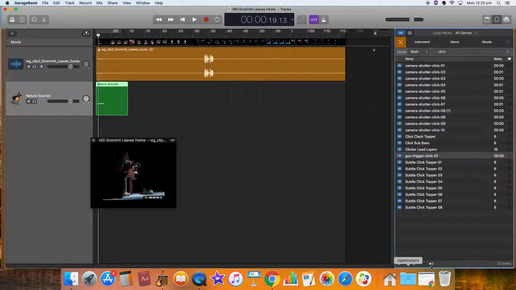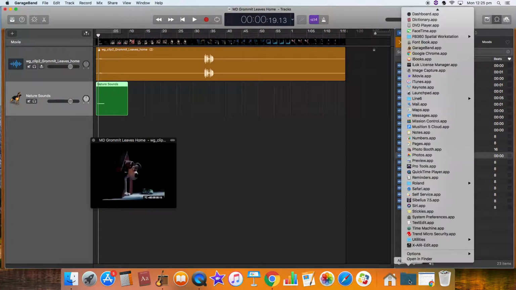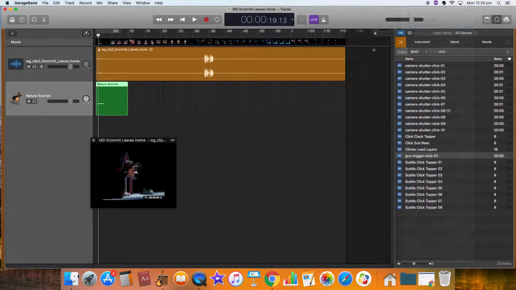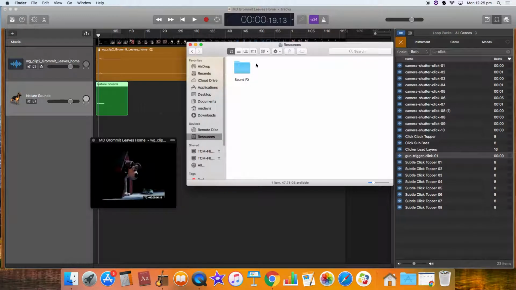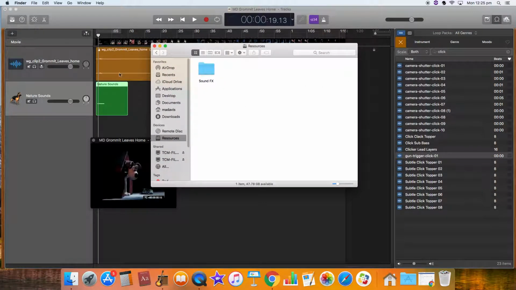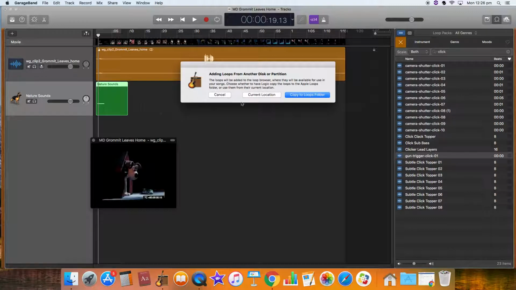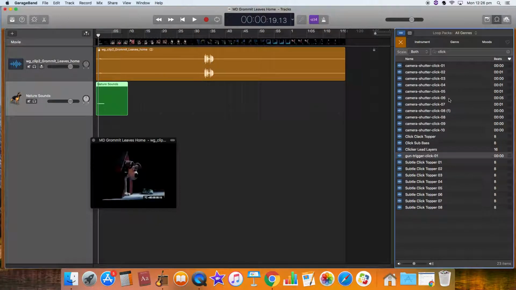If I click on there, there's a folder specifically there called sound effects. Now I'm going to open up our library over here and then go back to Finder. What you can do, to make sure that you have got these sounds available, is drag and drop these into our library, and it should come up with the add button. Once you've done that, select to access them from their current location.